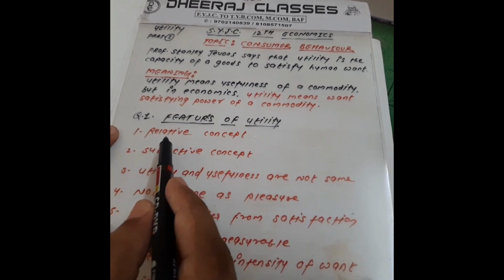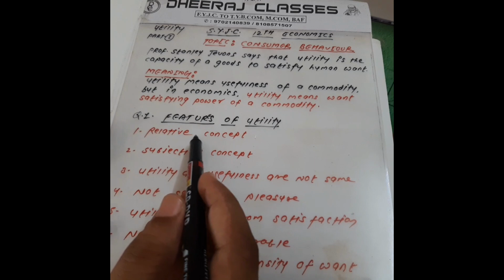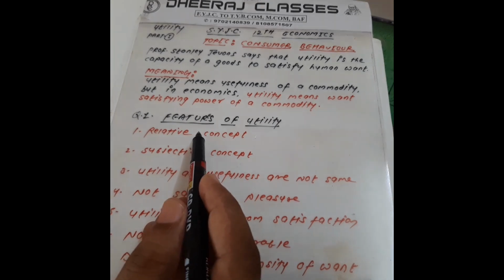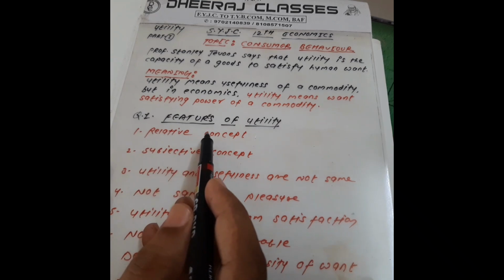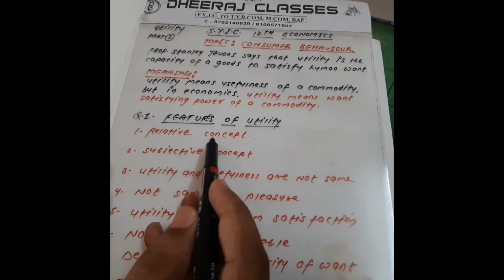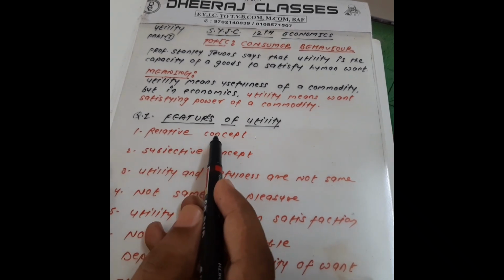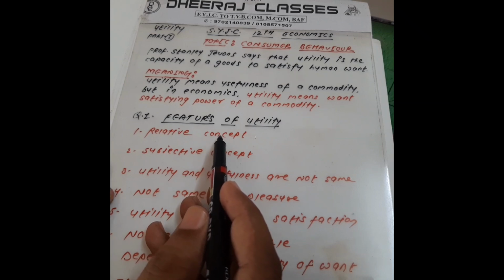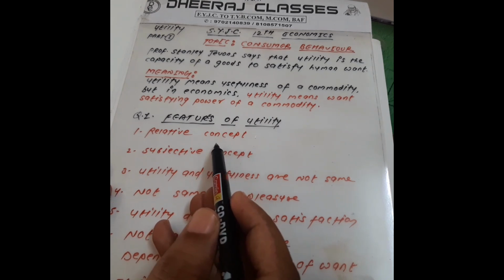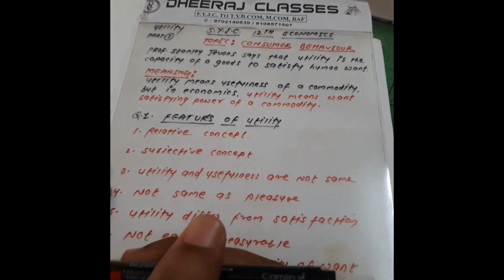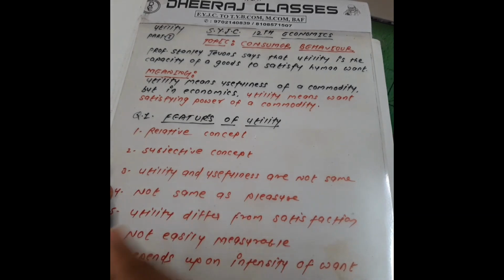My dear student, the features means the overall contents. See here, number 1, the relative concept. Relative concept means the utility is totally related to time as well as place. Utility differs from time to time and also from place to place. So this is a relative concept.